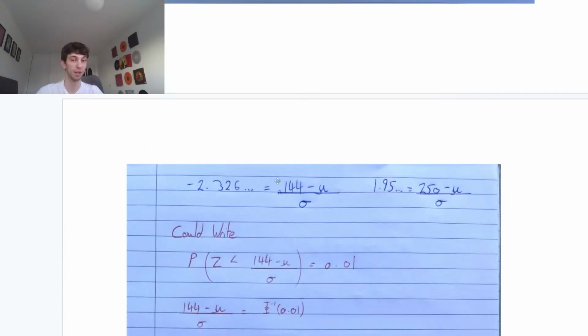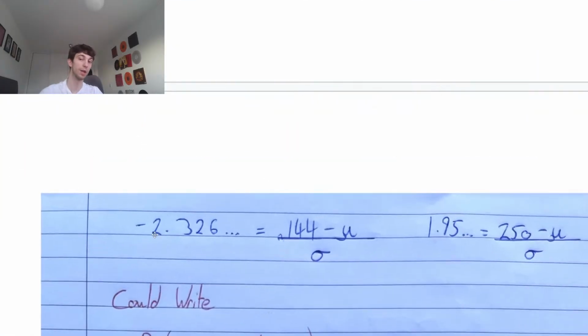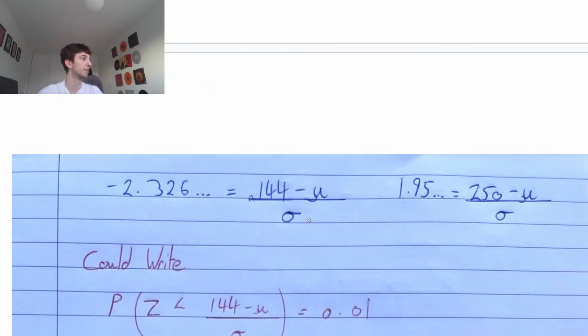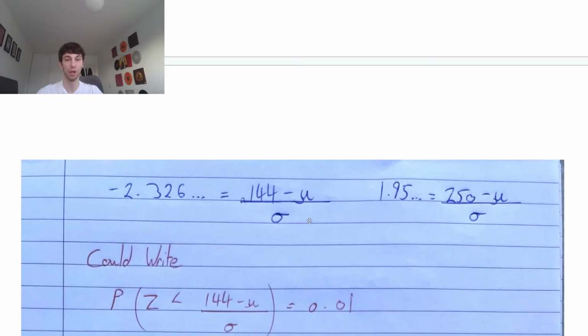So we know how to standardize. So exactly that, guys. The minus 2.326 will be equal to our 144, take away mu over standard deviation. Okay, I'm happy that made sense, Fred. And then our 1.95 will be equal to...